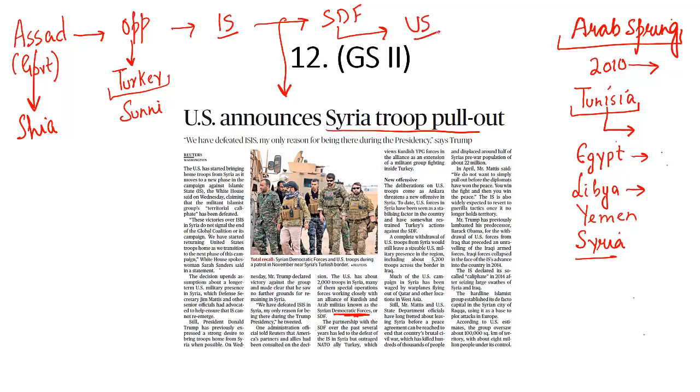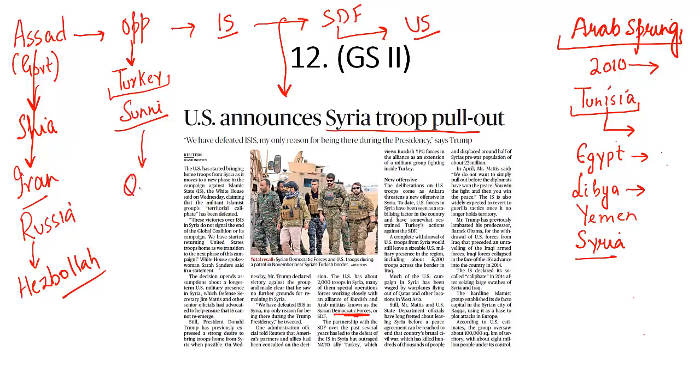And if you look at it, there is a unique power play involved in the Syrian war. The Assad government is supported by Iran because Iran is also Shia dominated. It is supported by Russia. This is also supported by Hezbollah, which is a terrorist organization basically. Opposition is supported by Qatar. Islamic State is a terrorist organization headed by Abu Bakr al-Baghdadi, who shocked the world when in 2013, 2014 he claimed that he is the Caliph of Islam, wherein he claimed that he is the leader of all the Muslims anywhere and everywhere in the world.